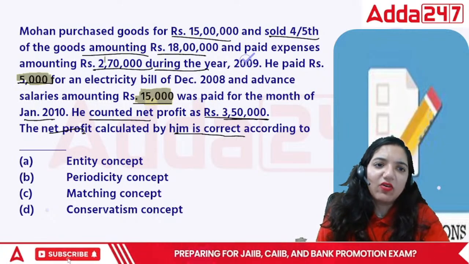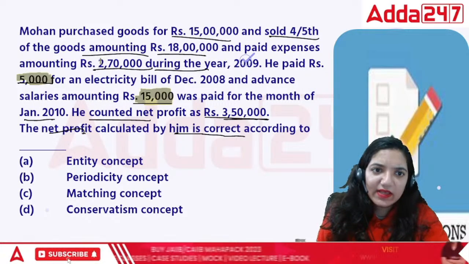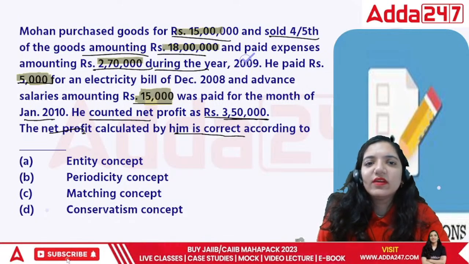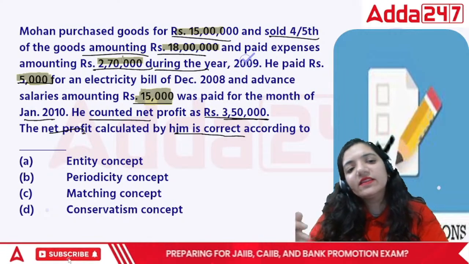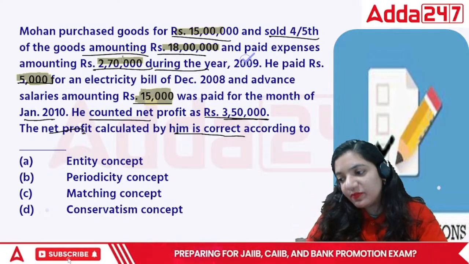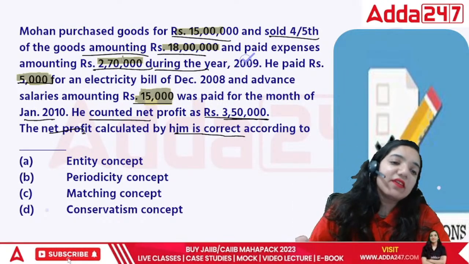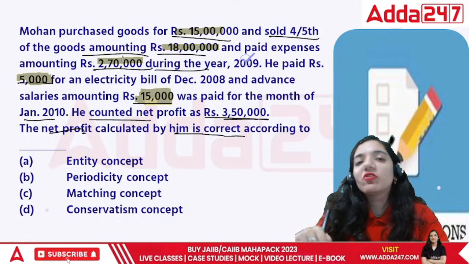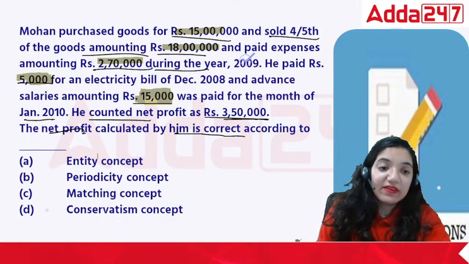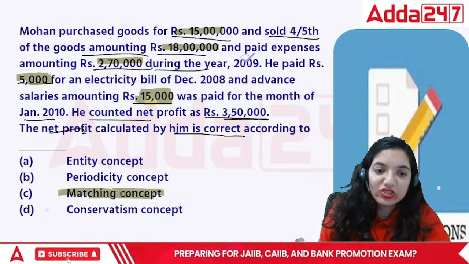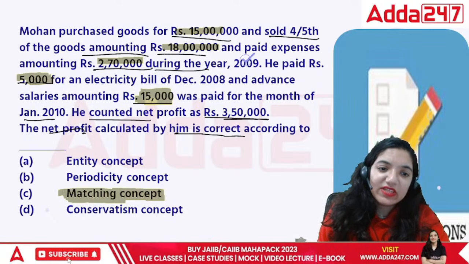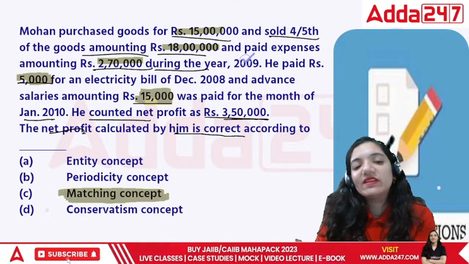What we'll record is only and only this portion. The above three should not be recorded: advances and the things which are of the previous year, outstandings. They are never recorded because they don't belong to this year. So the correct answer, whenever you are looking for the correction there, they are just using the matching concept. Revenues and expenses only for this year should be considered.